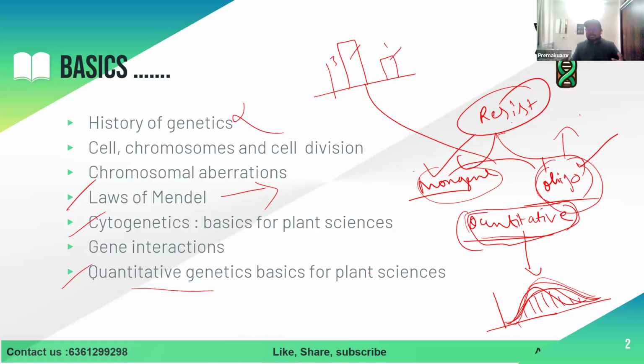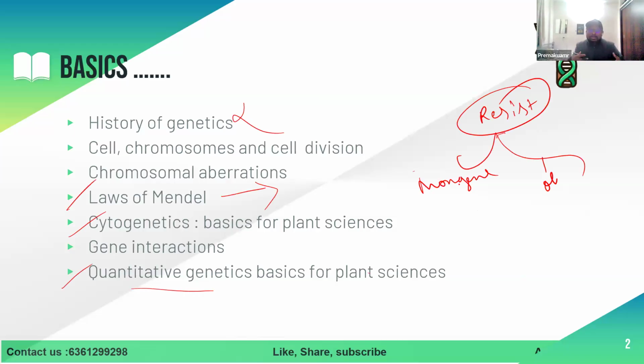That's why we have to screen the population, either F2, the segregating population. Then we will come to know that the particular trait is monogenic, oligogenic, or a quantitative trait. So I will go into detail on what experiments were conducted and whether quantitative traits follow Mendelian laws of segregation, Mendel's principles of heredity.